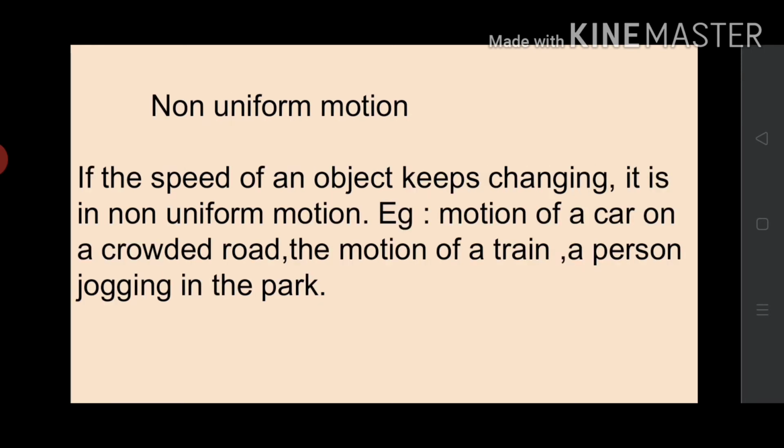Now, non-uniform motion. If the speed of an object moving along a straight line keeps changing, its motion is said to be non-uniform. Okay, if the speed of an object keeps changing, it is called non-uniform motion. For example, motion of a car on a crowded road. You know that it is not possible to move the car on a crowded road with constant speed. Isn't it? Similarly, the motion of a train, then a person jogging in the park. These are examples for non-uniform motion.